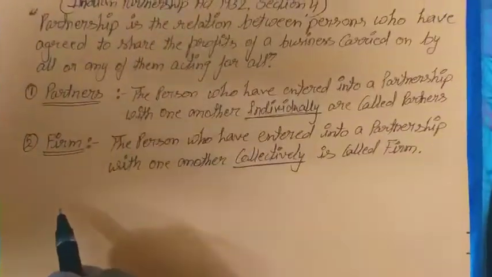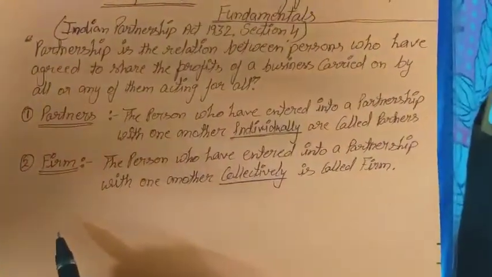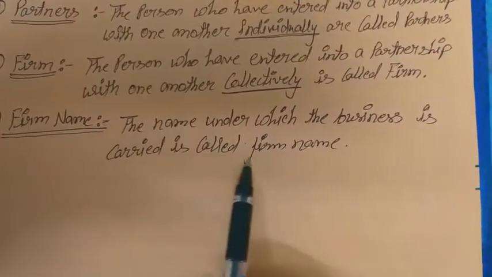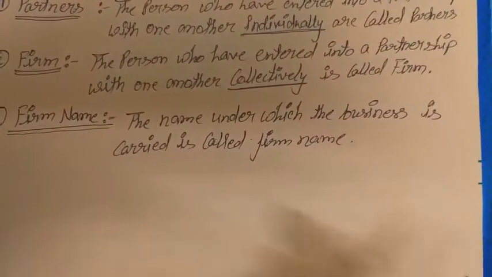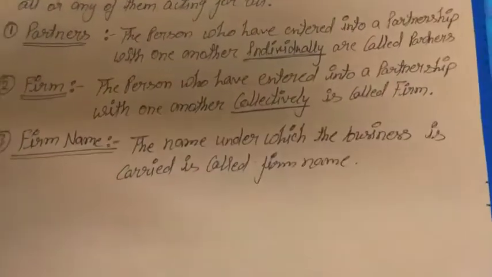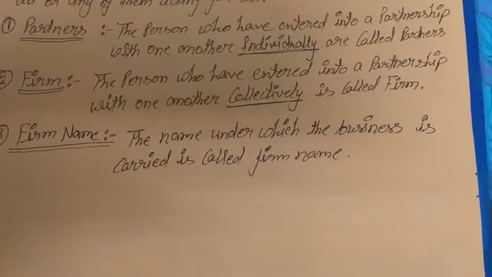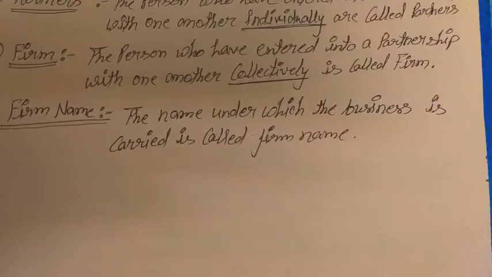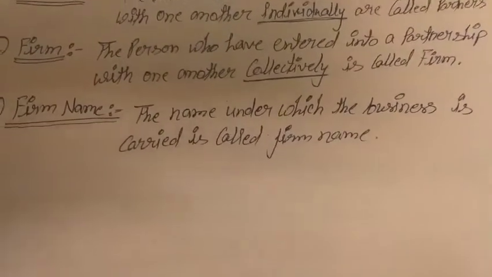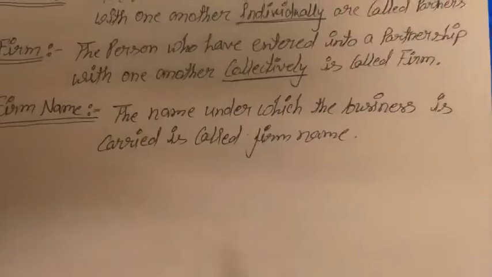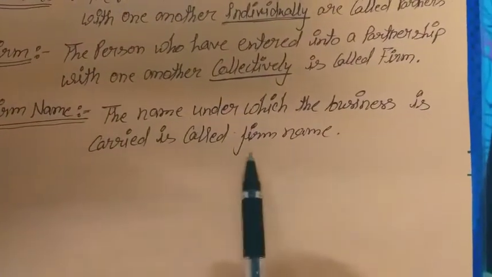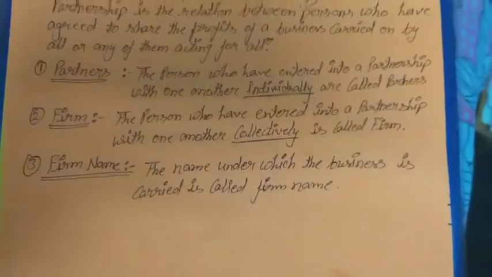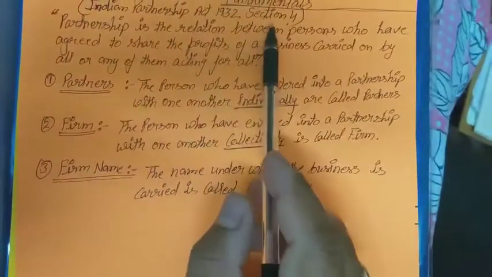Now the next one is the firm name. The name under which the business is carried on is called the firm name. For example, if we take the name of any business, the name of that business is called the firm name. For example, Reebok. Reebok is not a single person, that is the business name. So any business name is called the firm name, but that business should be run under a partnership, according to Indian Partnership Act 1932, section 4.